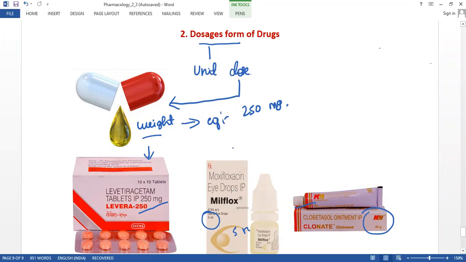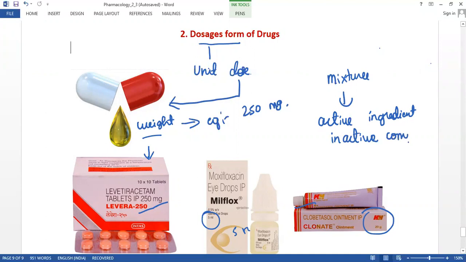And this weight will be the specific mixture of both active ingredients and inactive components. The inactive components come under the capsule shell.